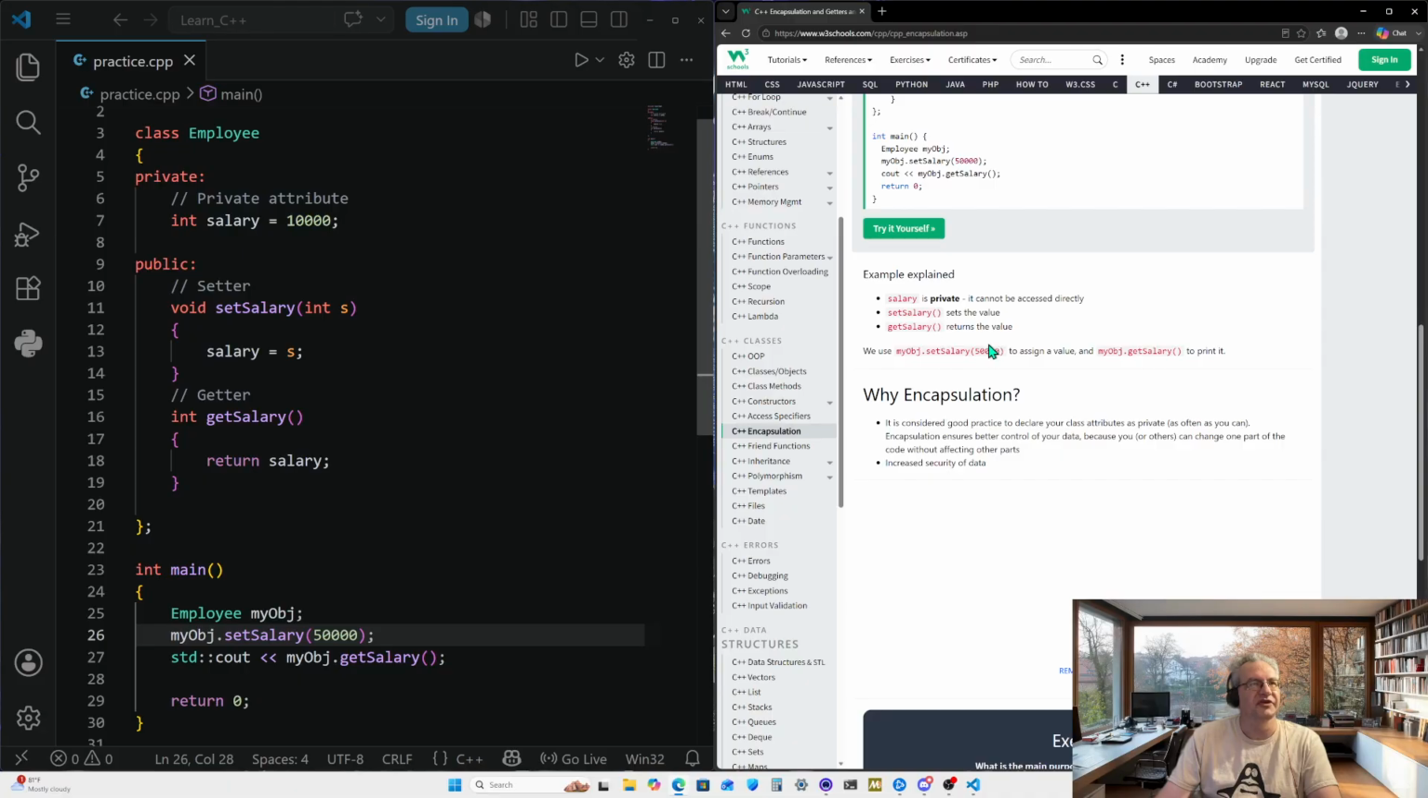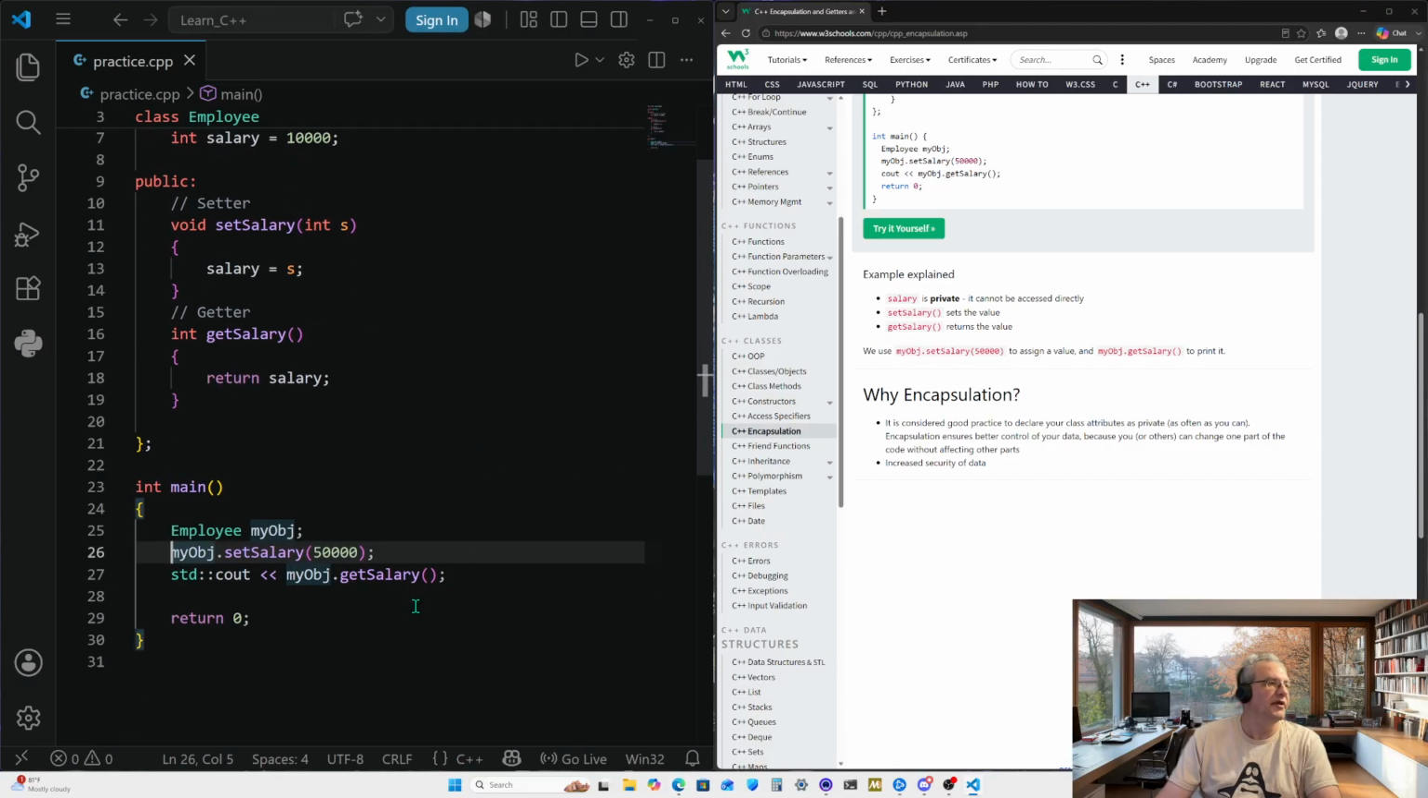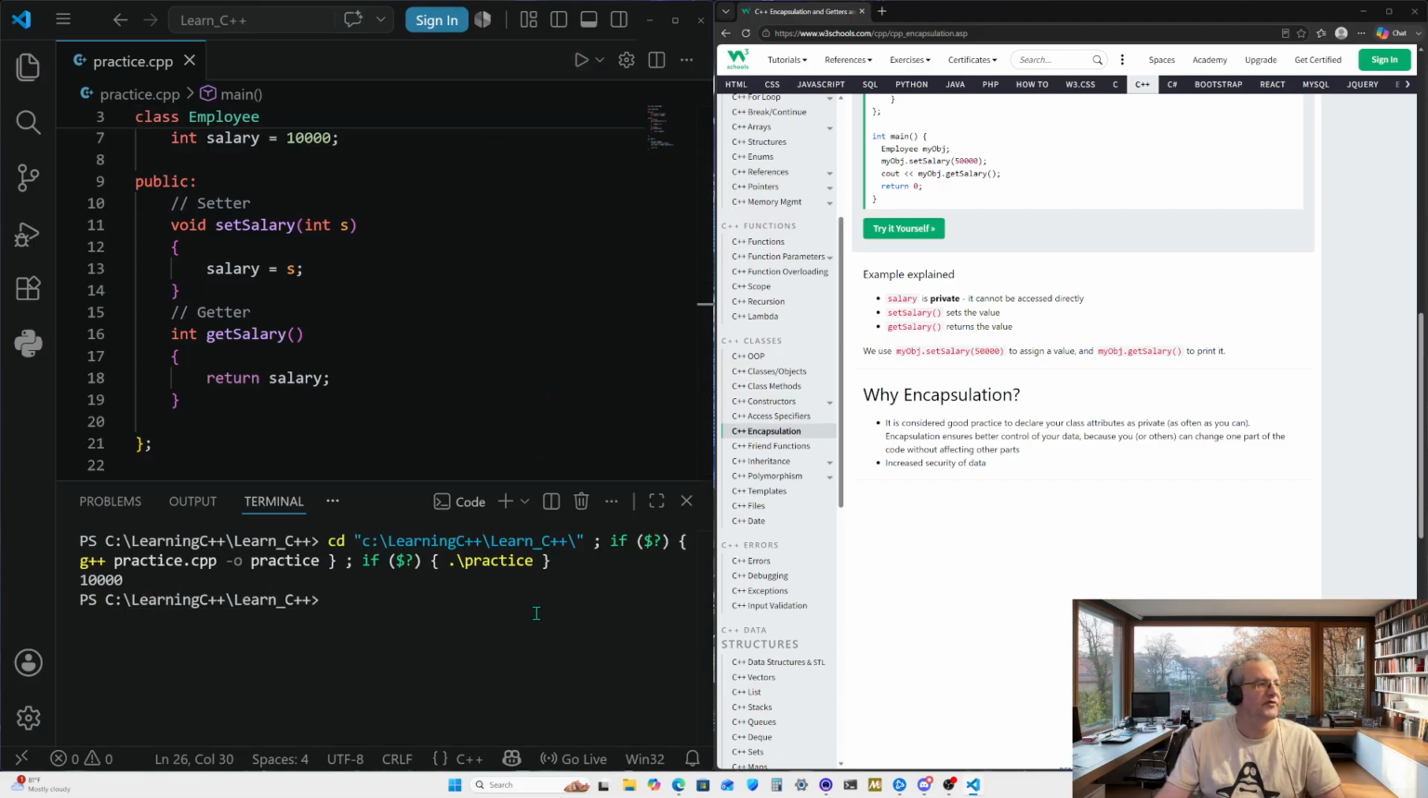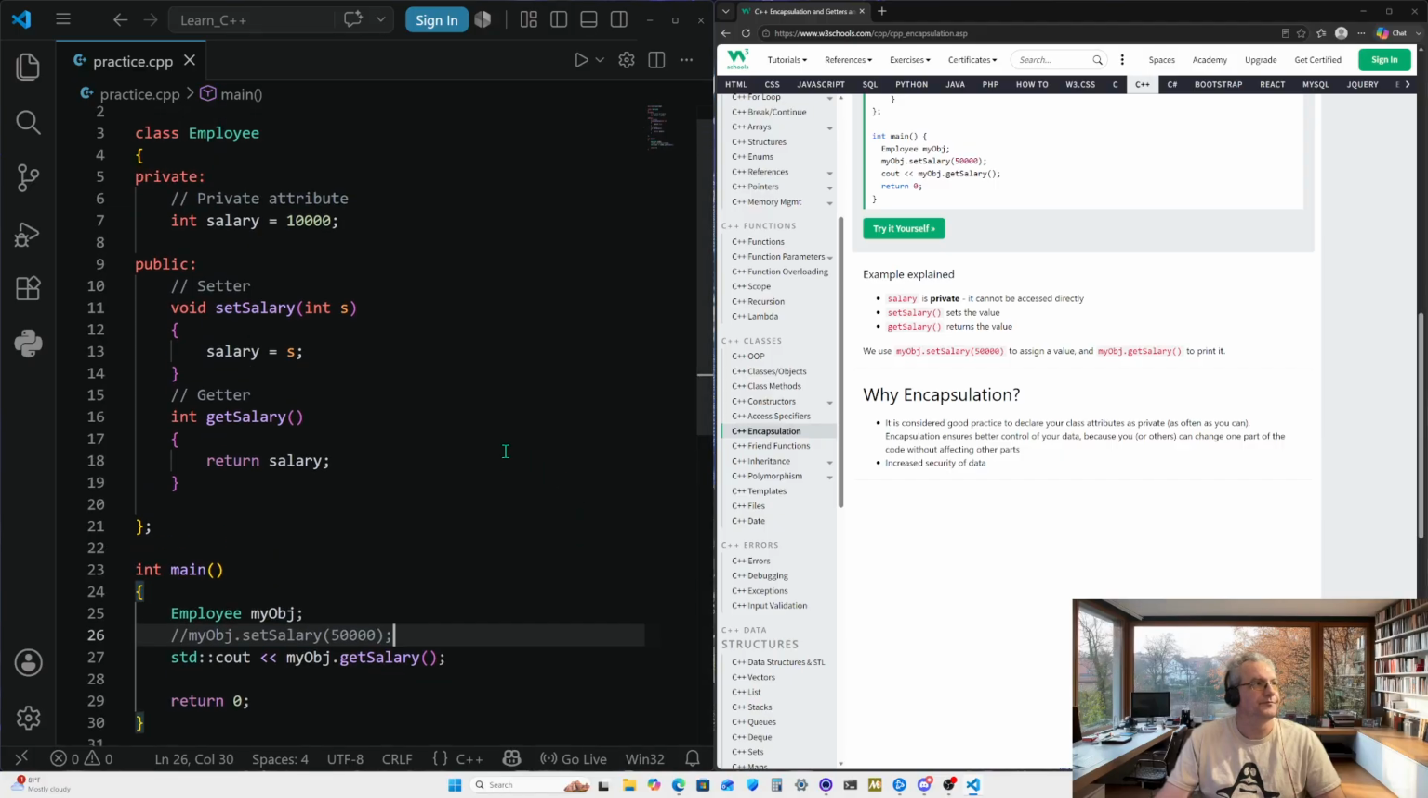The rest of it explains: set salary sets the value of the salary. Get salary returns the value of the salary once it's set. If you switch these, then you will end up with the default. So if we comment this out right here, save it, run it, we're going to end up with a default of 10,000, or nothing in case we didn't have anything set there at all.